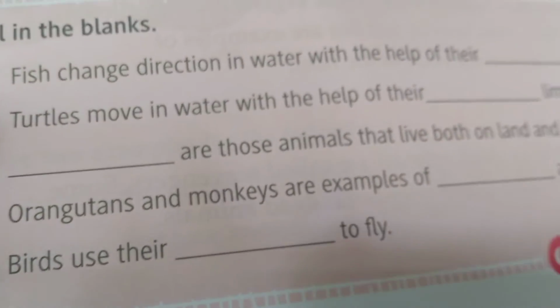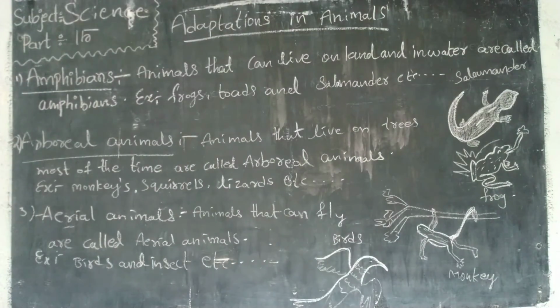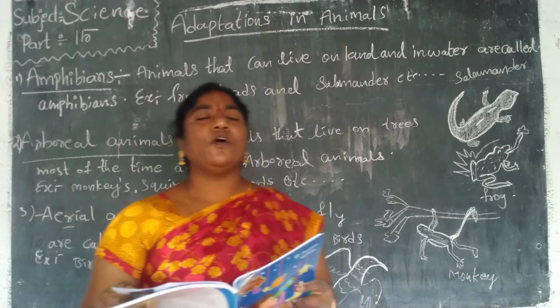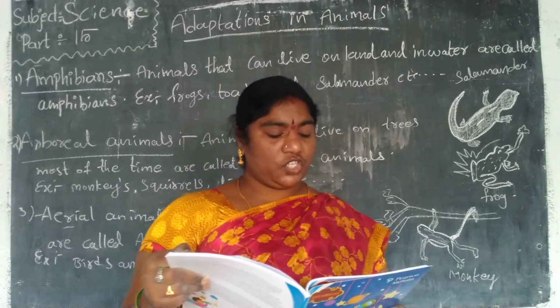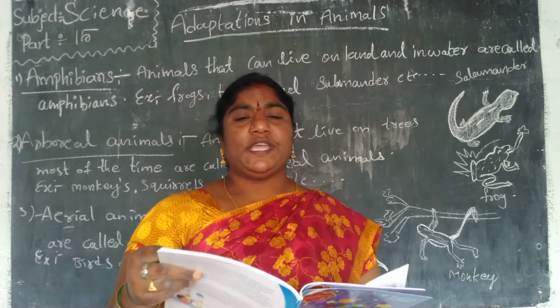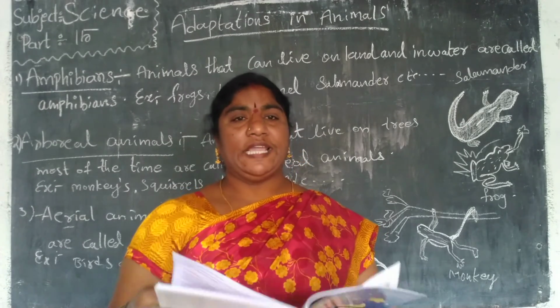This is up to page 35. We have to finish our lesson on adaptation in animals. You should completely understand the 5 categories of animals: terrestrial, aquatic, amphibians, arboreal and aerial.